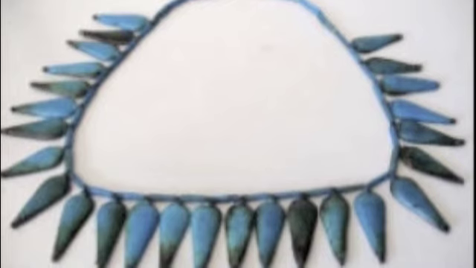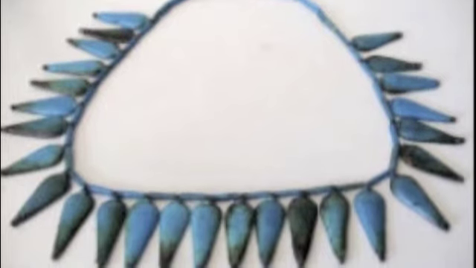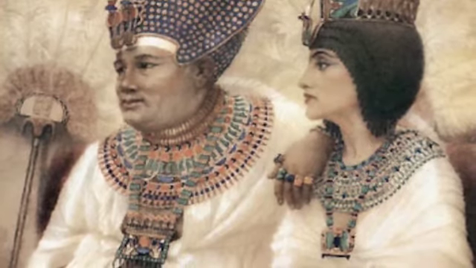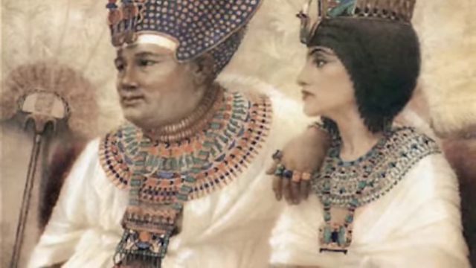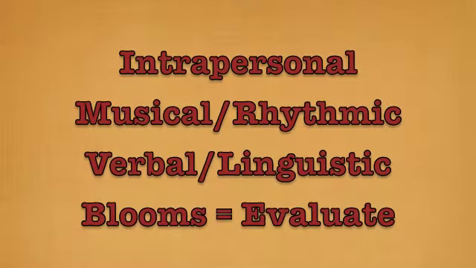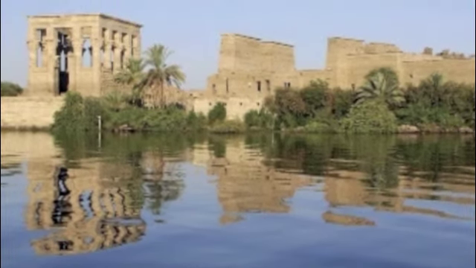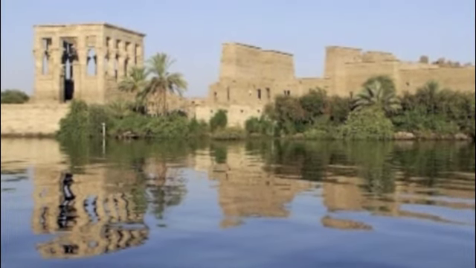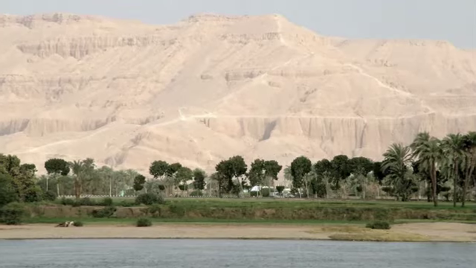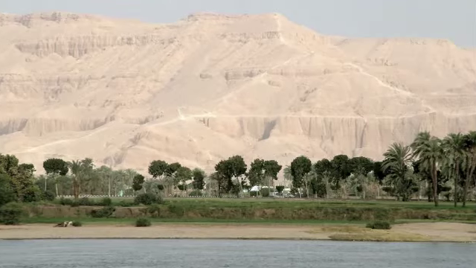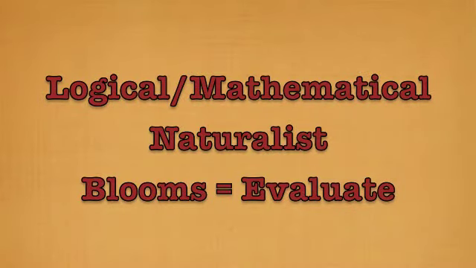On day 11, the students will evaluate the luxury goods Egypt traded for and interpret what these items say about Egyptian cultural values in a 1-page essay. The multiple intelligences used are interpersonal, musical rhythmic, and verbal linguistic. The Bloom's level is evaluate. On day 12, students collect and analyze data concerning the benefits of yearly flooding. They will write a 1-page essay after using the compare and contrast map at readwritethink.org. The multiple intelligences used are logical mathematical, naturalist, and the Bloom's level is evaluate.